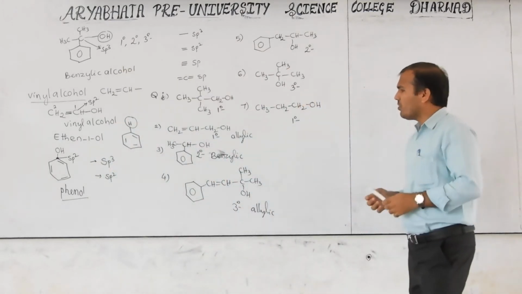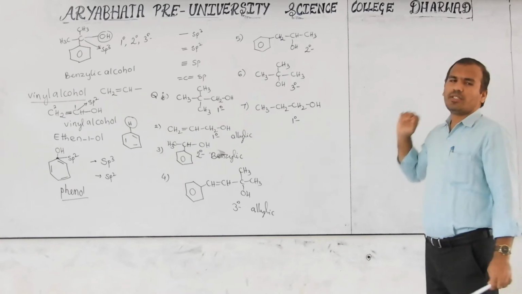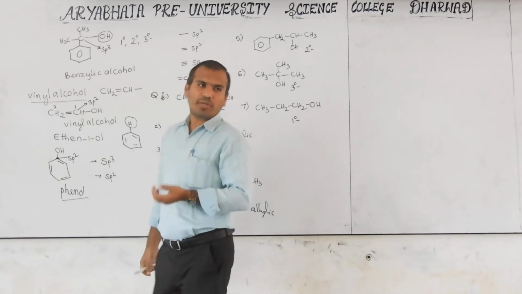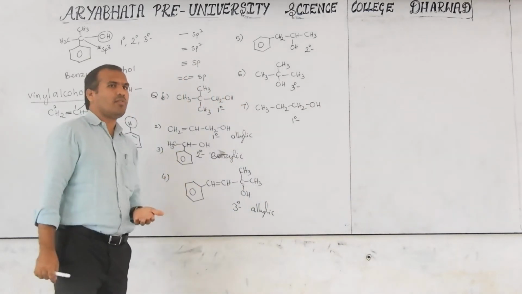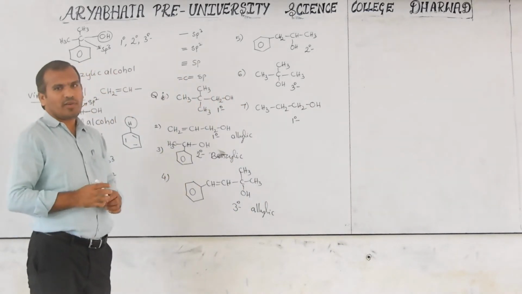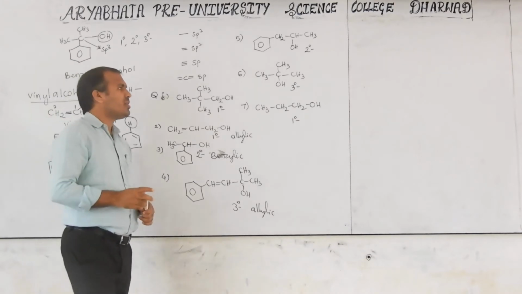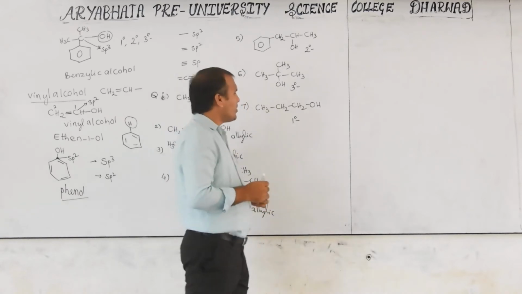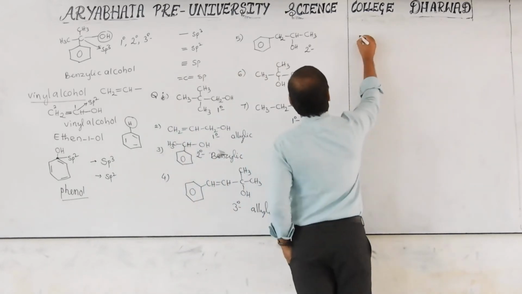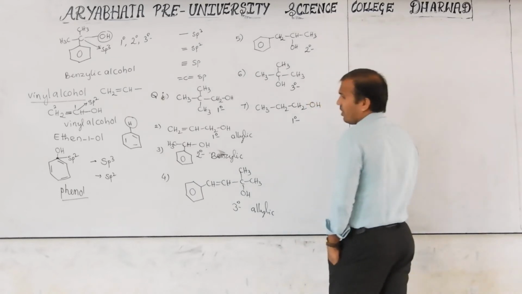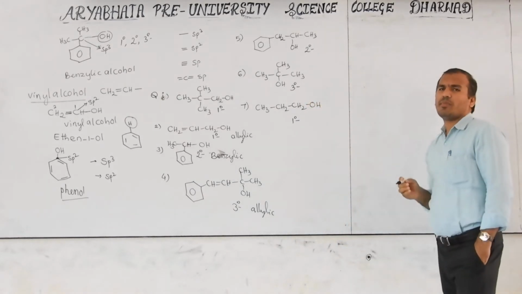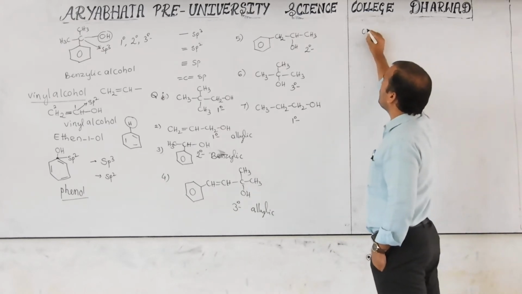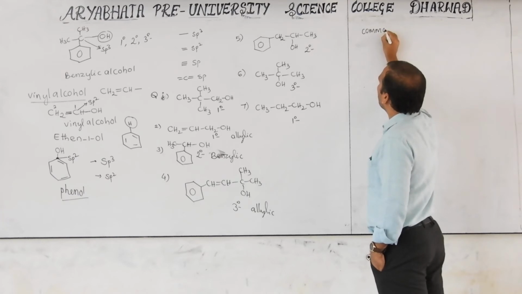Next, we will go for the IUPAC nomenclature. Here we will discuss a complete IUPAC nomenclature for alcohols, phenols and ethers. All nomenclature I will discuss in one place. The remaining preparation and properties we will discuss separately for alcohols, phenols and ethers. So now I will discuss the IUPAC nomenclature. Generally, for an organic compound, two types of names will be there: one is the common name, another is the IUPAC name. So first we will see the common name.